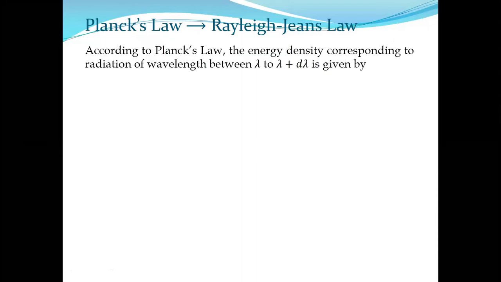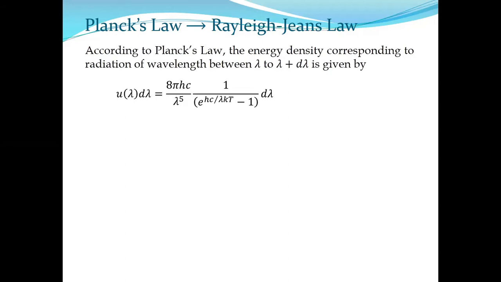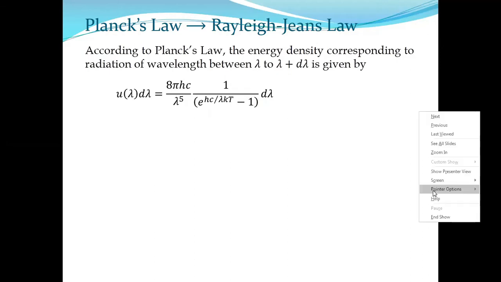That means the energy density corresponding to the radiation of wavelength between lambda to lambda plus d lambda can be written as 8 pi hc by lambda to the power 5, times 1 by e to the power hc by lambda kT minus 1, d lambda. That is our Planck's formula in terms of wavelength, because here we are writing it in terms of wavelength only.